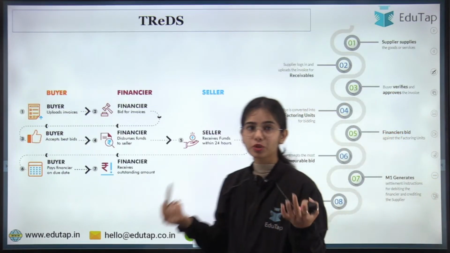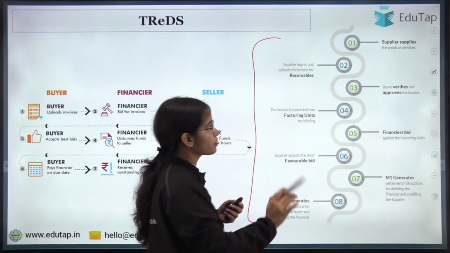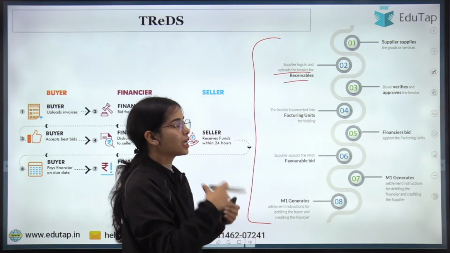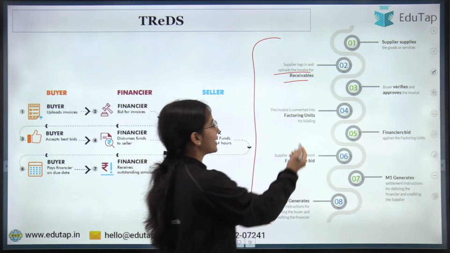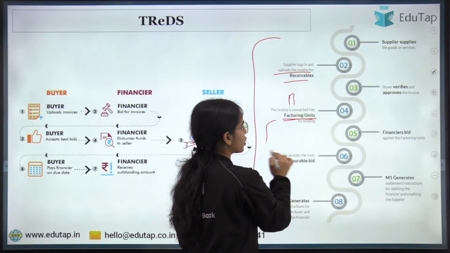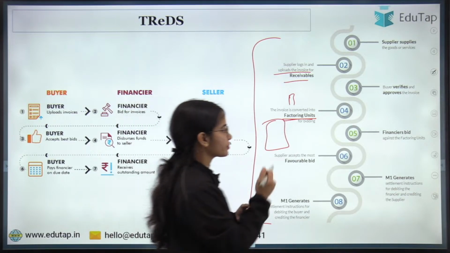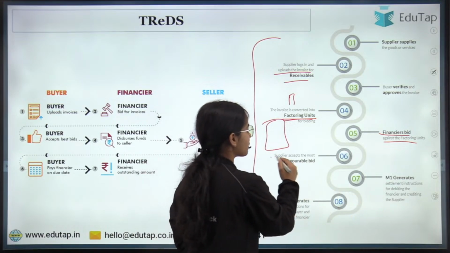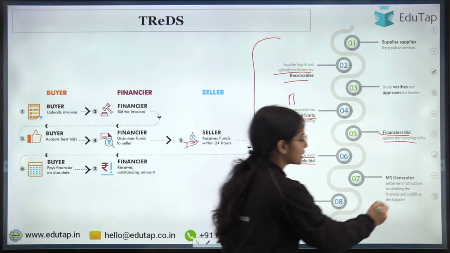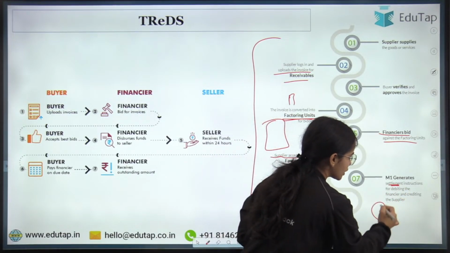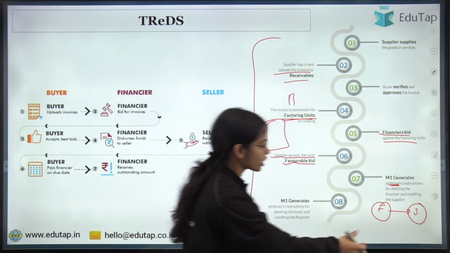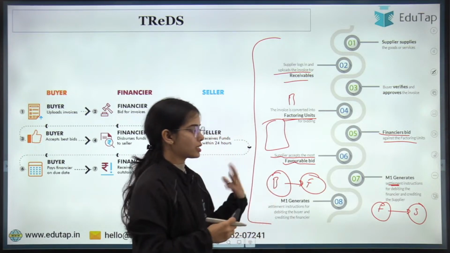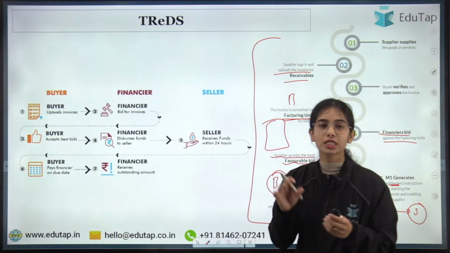Now, this is the factoring process that we have discussed. The supplier supplies the goods or services, logs in and uploads the invoice for the receivables. The buyer verifies and approves the bill, then the bill is converted into a factoring unit with all the information, with the account details and such. Now the financiers bid against the factoring unit, against the invoice. The supplier accepts the most favorable bid. After that, the settlement happens from the financier to the supplier, and the money is passed on. After the time has passed, the buyer pays the financier. This is the whole process of factoring.